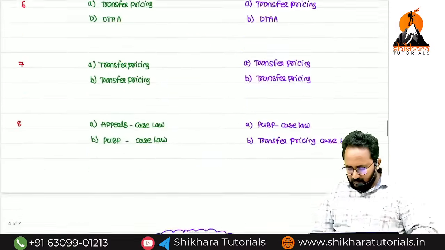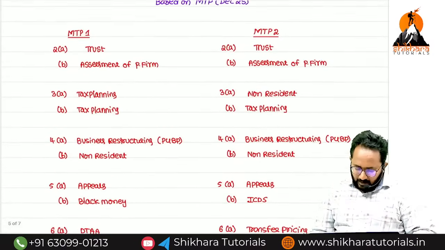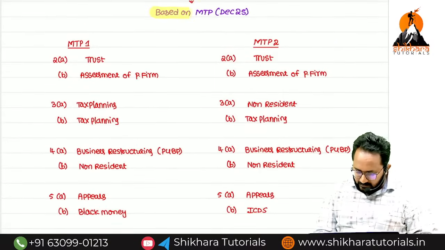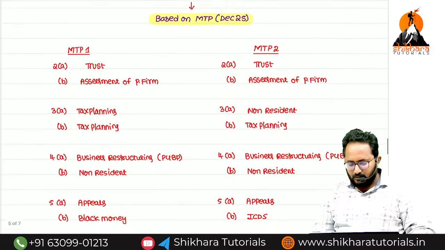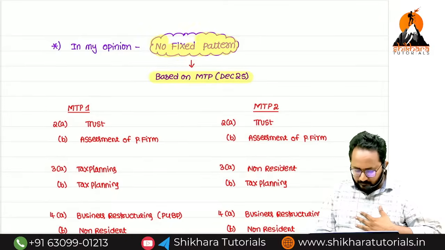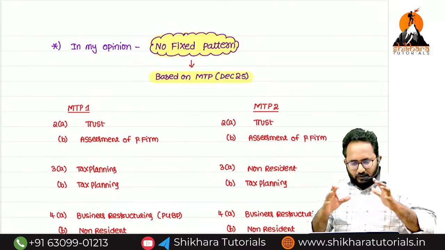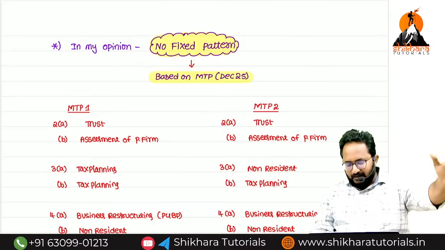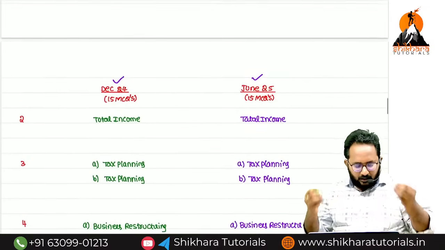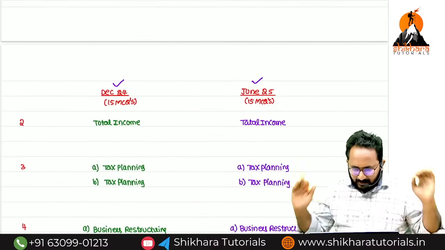But very recently, ICAI released the 2 MTPs for December 2025. But in my opinion, for direct taxation, there is no fixed pattern. If the question paper is given in the above fixed pattern, all of us can write the examinations very well.